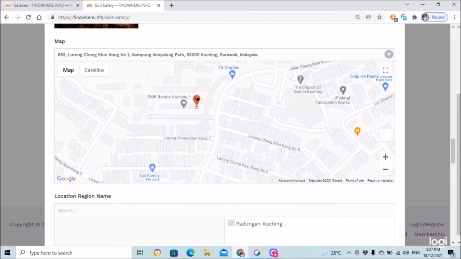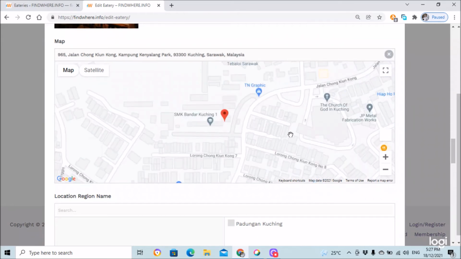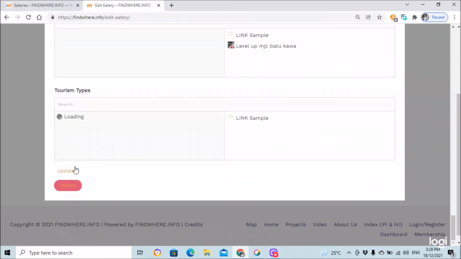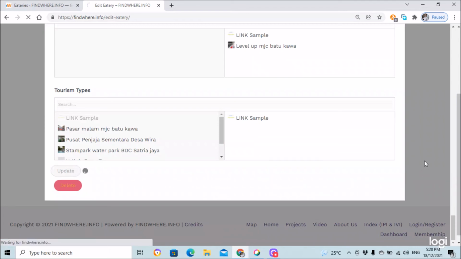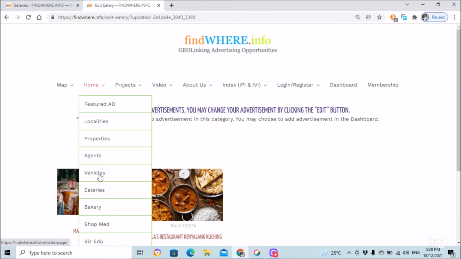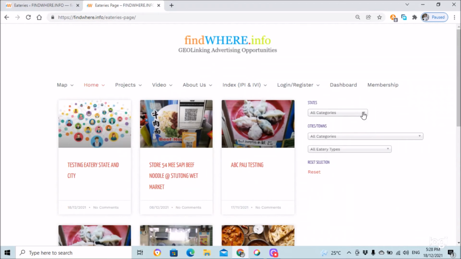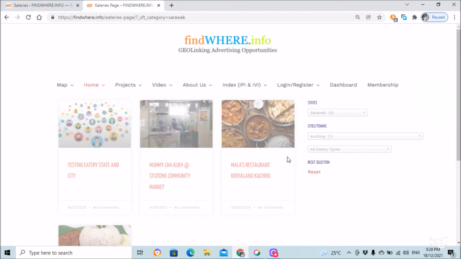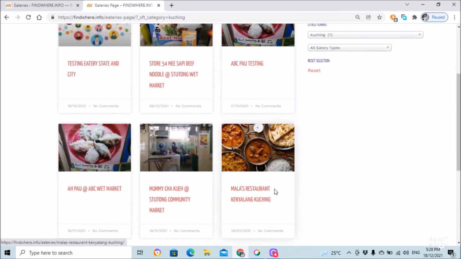SMK Bandar Kuching. Let's say we move it to SMK Bandar Kuching. So now this modified address can be seen in the front page of the listing website. Let us go back to her advertisement, which is at eateries. Under the eateries, we look for Sarawak, and then Kuching. You type in Kuching because she has her advertisement in Kuching. Now her advertisement is here, Mala's Restaurant Kenyalang Kuching.